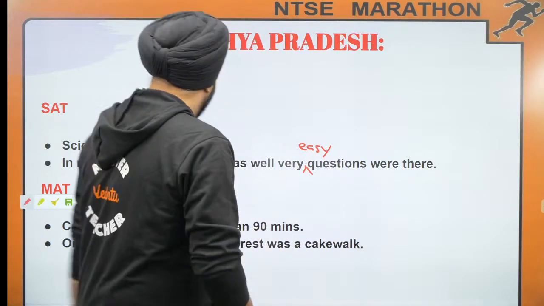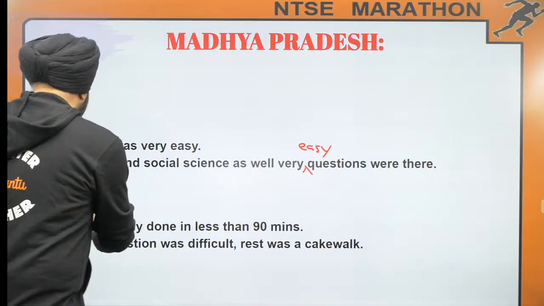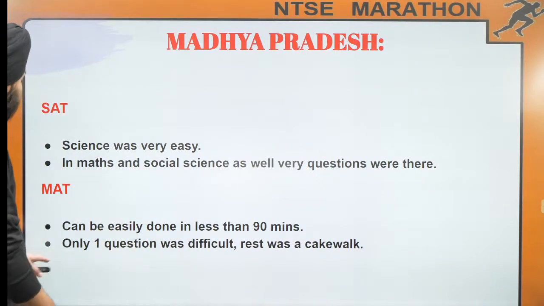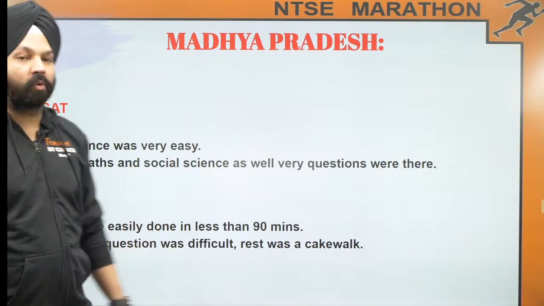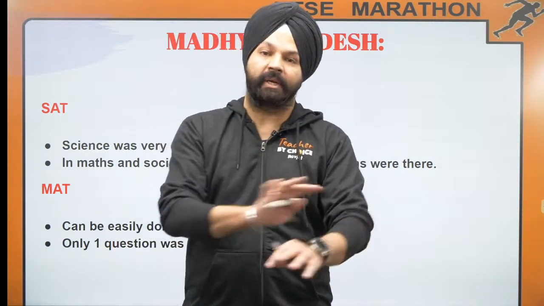I was unable to get anything unexpected out of this paper, and math can easily be done in 90 minutes, as I was saying, and only one question was difficult. Rest was a cakewalk. Means पूरे पेपर में सिर्फ एक ही क्वेश्चन था जो मुश्किल था. But generally भी मध्य प्रदेश का पेपर आसान आता है. When you people used to ask me, I used to tell you very frankly that मध्य प्रदेश math paper is really very easy, right? So moving on to the cutoff.